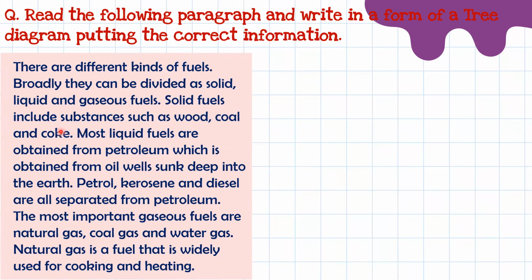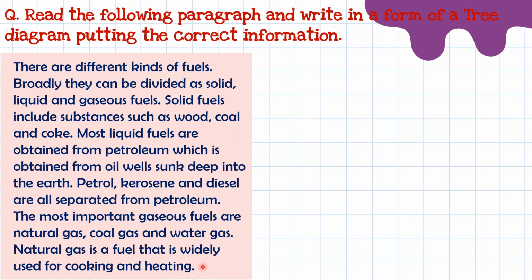Solid fuel includes substances such as wood, coal, and coke. Most liquid fuels are obtained from petroleum, which is obtained from oil wells sunk deep into the earth. Petrol, kerosene, and diesel are all separated from petroleum. The most important gaseous fuels are natural gas, coal gas, and water gas. Natural gas is a fuel that is widely used for cooking and heating.